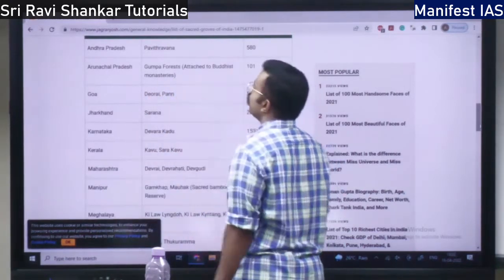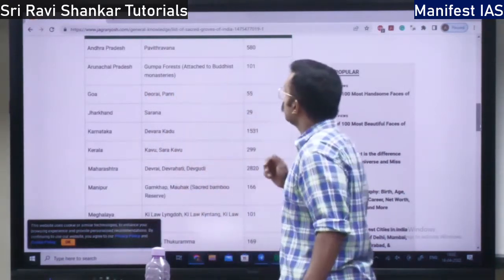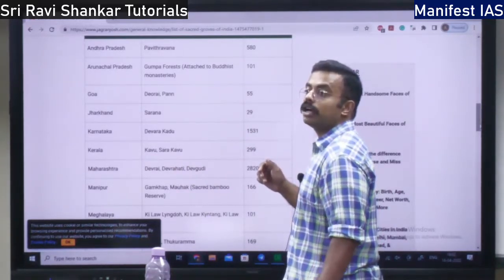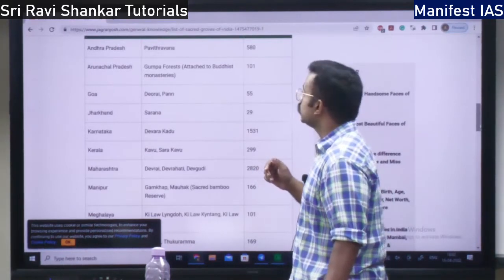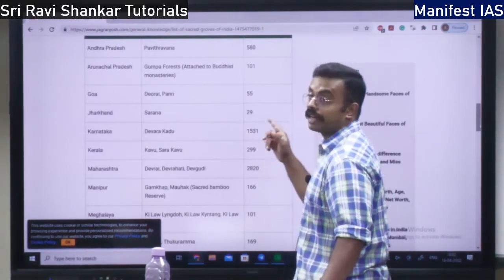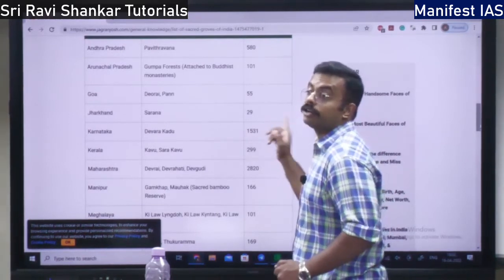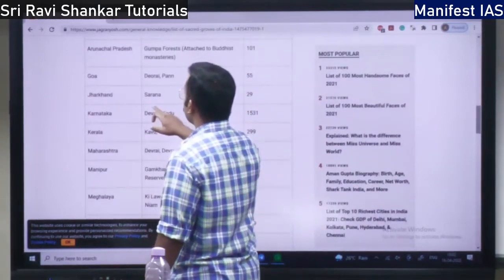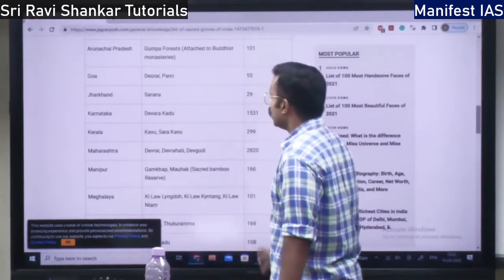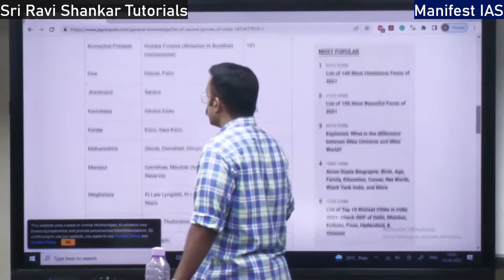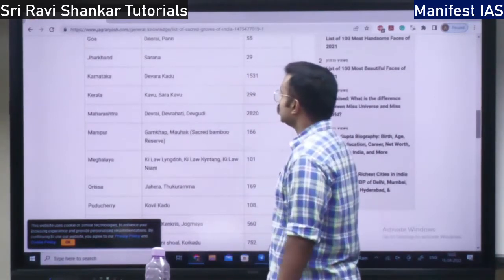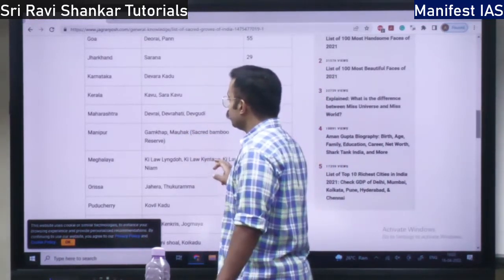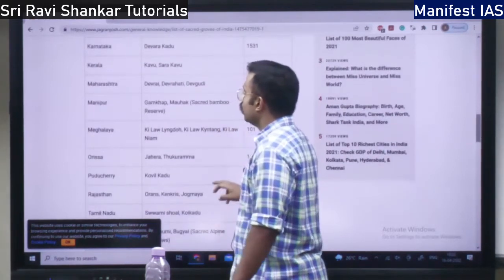In Andhra Pradesh, it is called Pavitra Vana. Arunachal Pradesh, it is called Gumpa Forest. It is based on Buddhist belief. In Goa, the names are very important. Directly they are going to ask this in the exam, right? Goa, it is called Diorai or Pan. Jharkhand, they call it Sarana. Karnataka, Devarakadu. Kerala, it is called Kavu or Sarakavu. Maharashtra, Devrai, Devrati, Devgudi. Manipur, Gamkap or Mohawk.